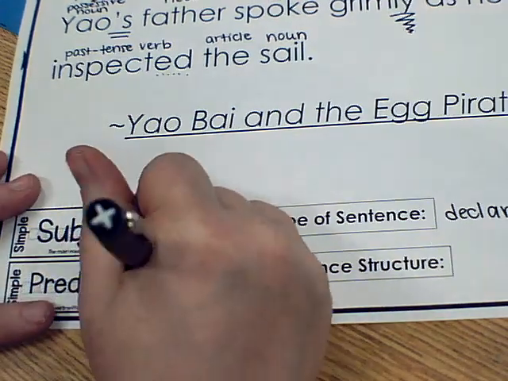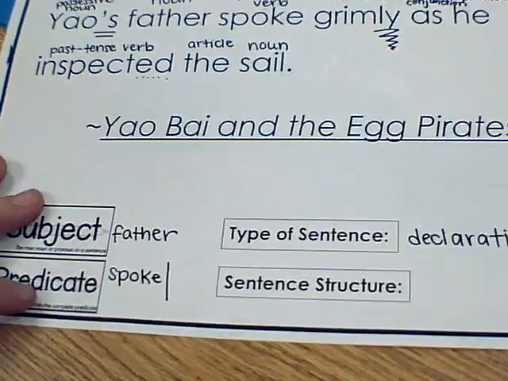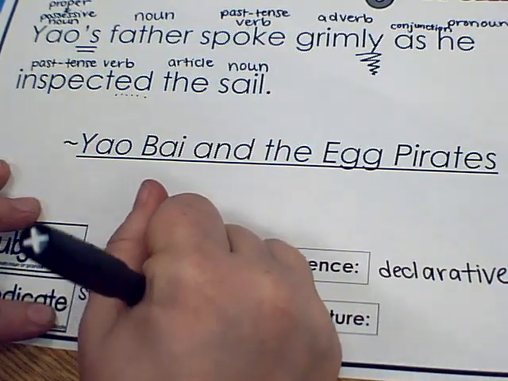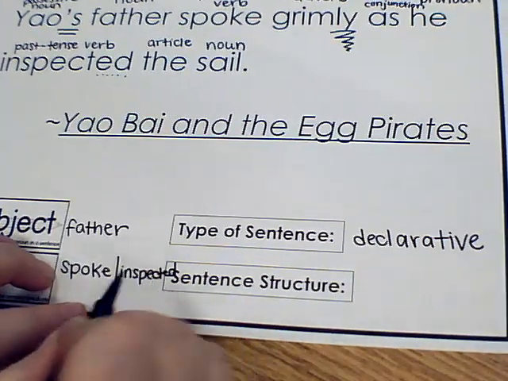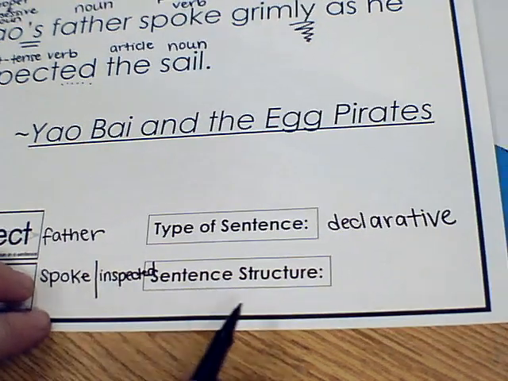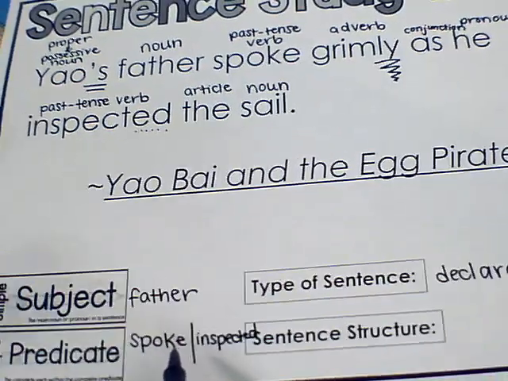And then he spoke. And he also inspected. Means you look at something. You see the root spec? Sorry, I smushed it in there. If you want to, you can put it underneath. All right, so we have two predicates.